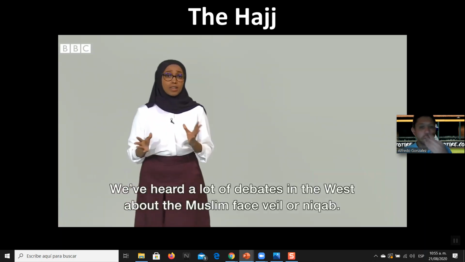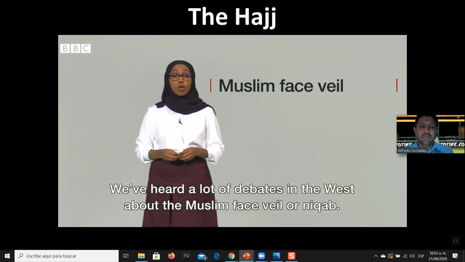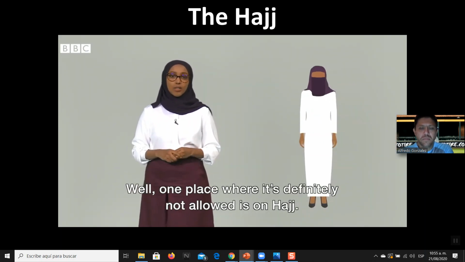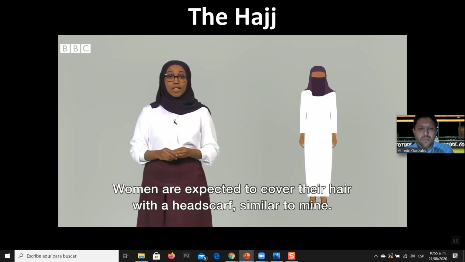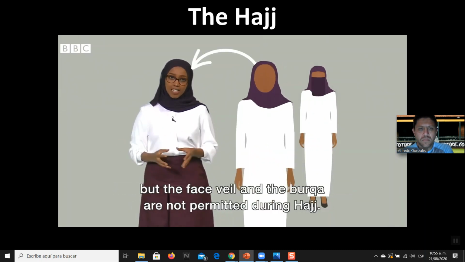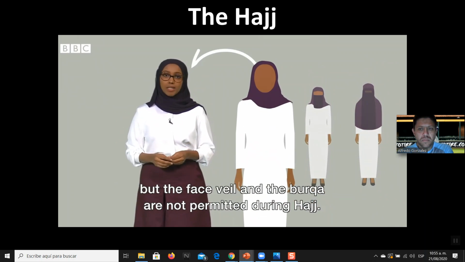We've heard a lot of debates in the West about Muslims' face veil or niqab. Well, one place where it's definitely not allowed is on the Hajj. Women are expected to cover their hair with headscarves similar to mine, but the face veil and burqa are not permitted in Hajj.